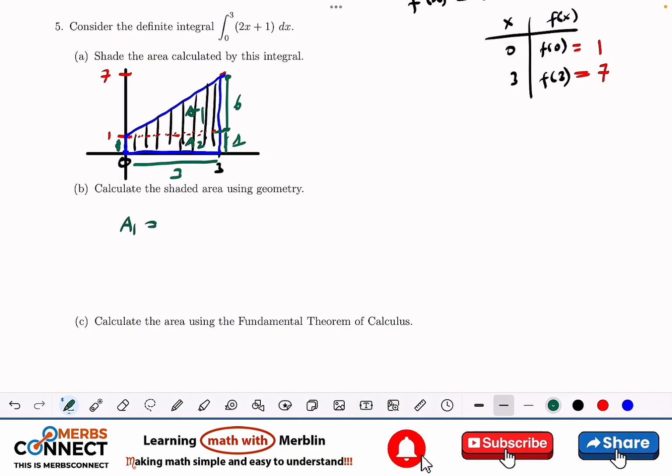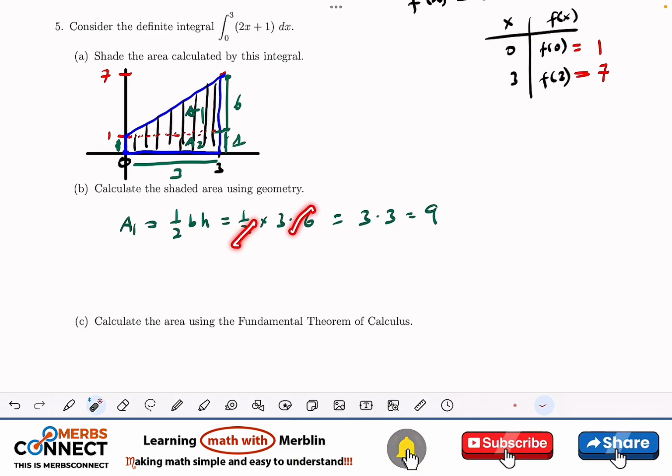What is area 1? Area 1 is like a right angle triangle. So half base times height. So half. What is the base for this? The base here is the same as this. What is 3? So times 3 times. What is the height? The height is 6. So times 6. So this is going to be 3 times 3, which is 9. Is that right? Yes. 2 cancels this one, 3, and we get 9.